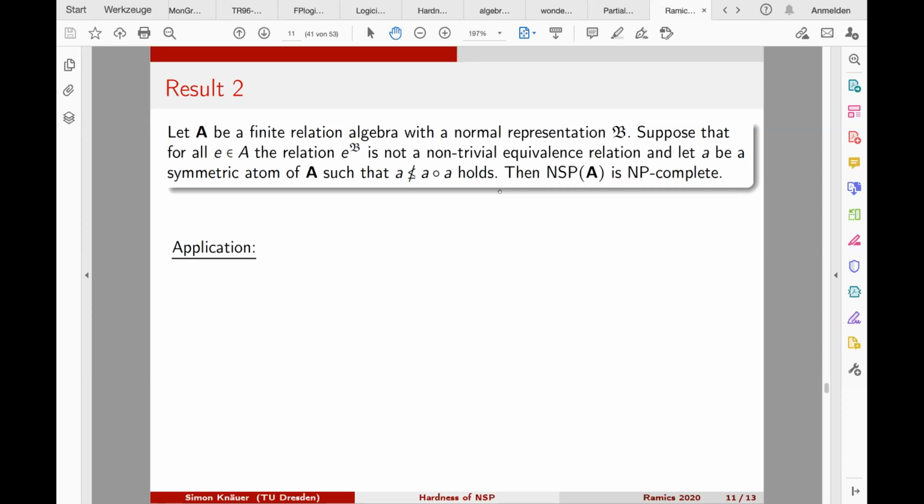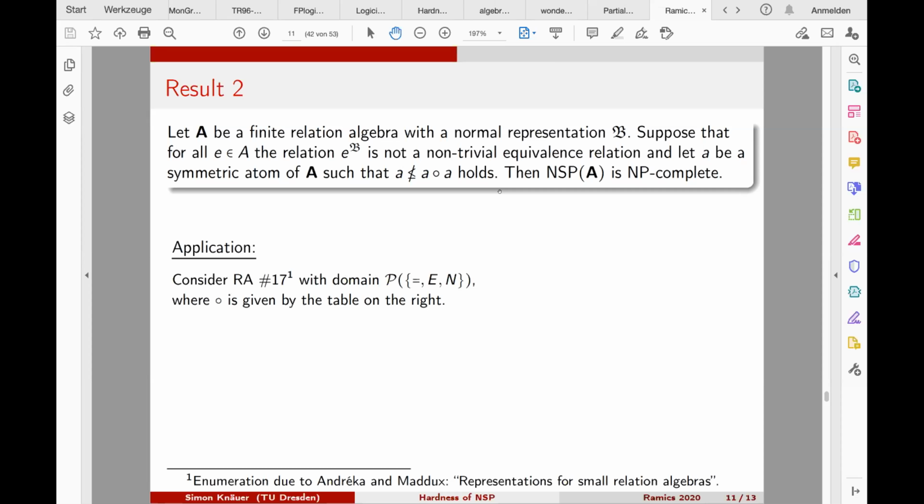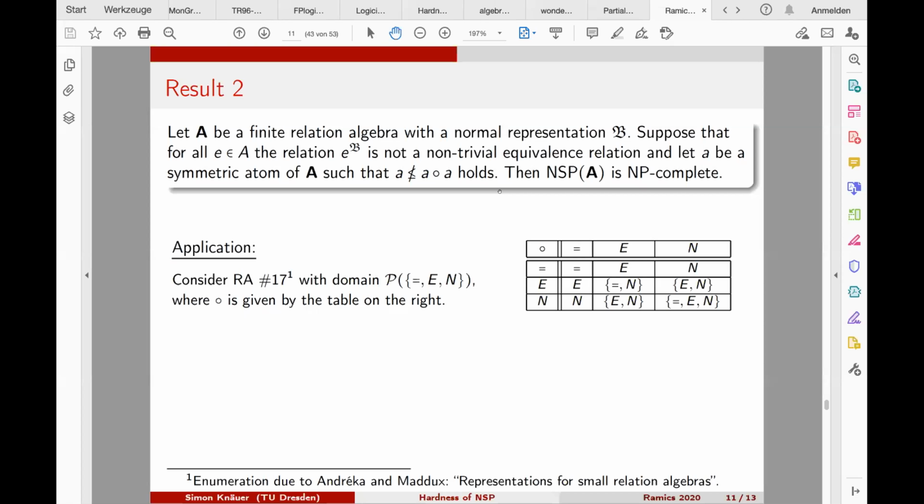And we can also apply this to a concrete example, the relation algebra number 17 that I have already shown to you, because it's the same, this Hansen algebra. I called it Hansen before. And here we have that the countable universal homogeneous triangle-free graph is a normal representation.